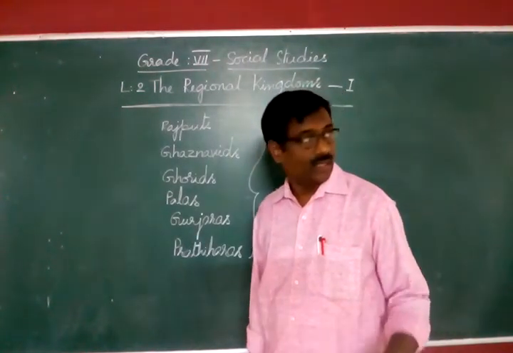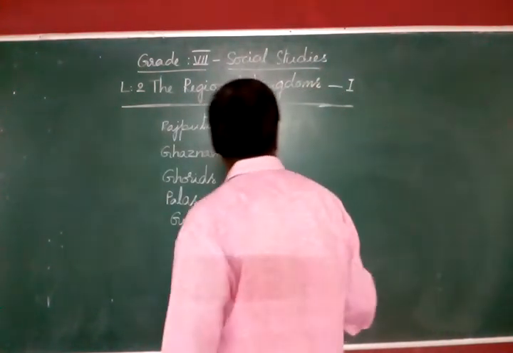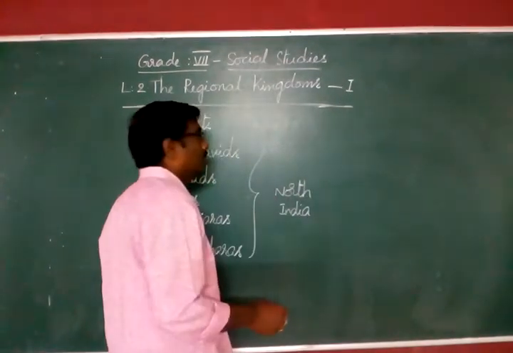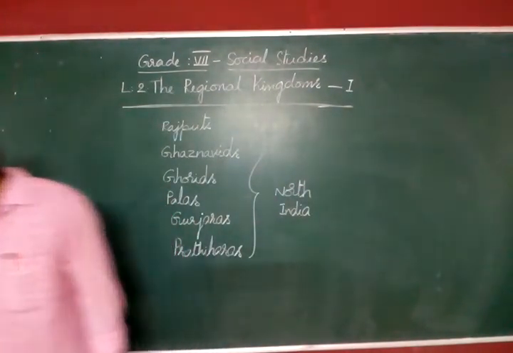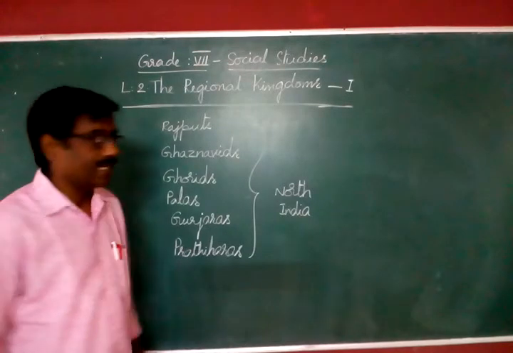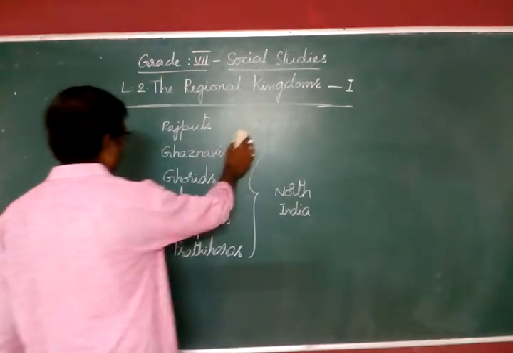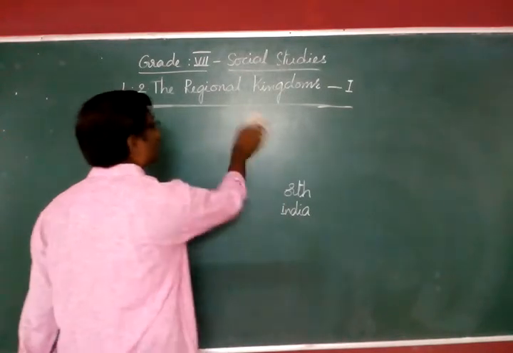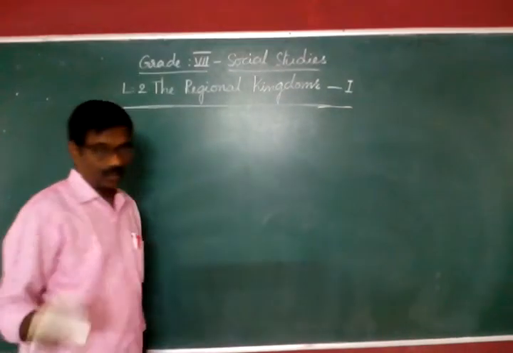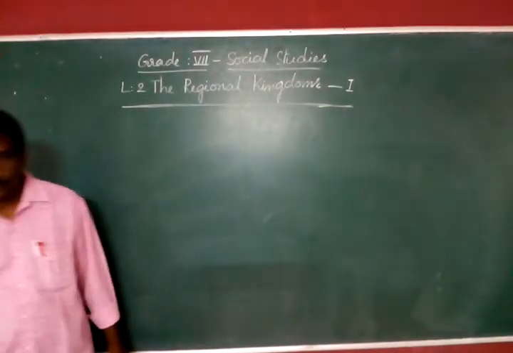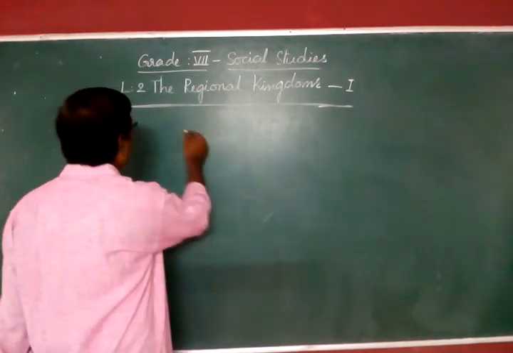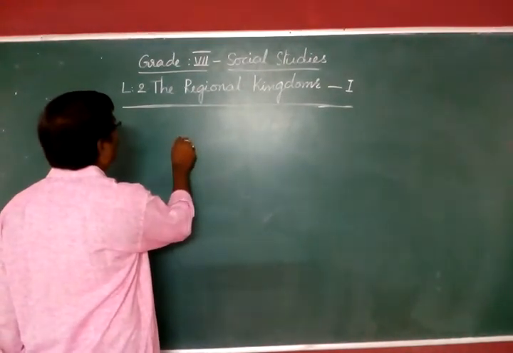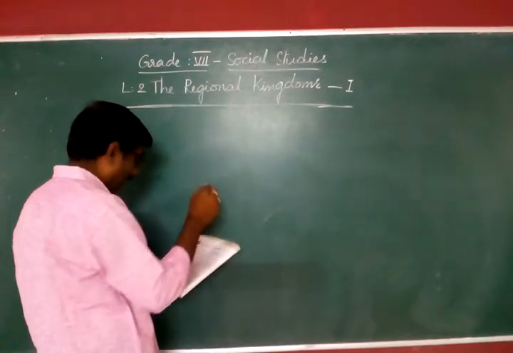Next, coming to the Deccan region. After this, we shall see the Deccan region. Who are they?